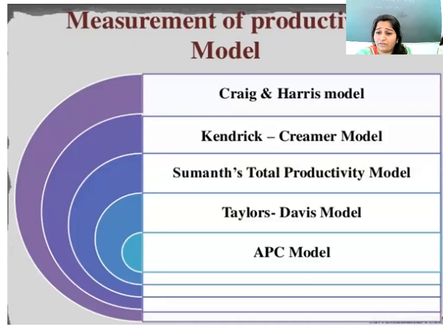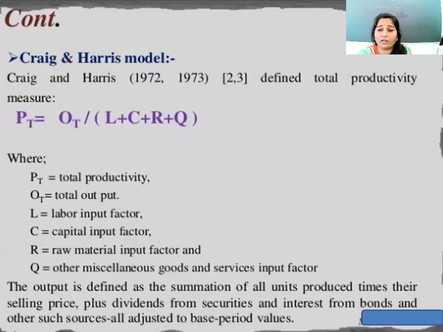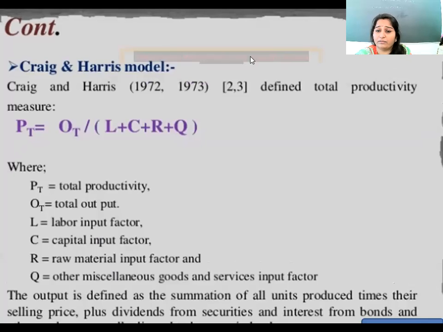Now, how we can measure productivity, that we will see: measurement of productivity. There are different models: the Craig and Harris model, the Kendrick Creamer model, Sumanth's total productivity model, the Taylor Davis model, and the APC model. We continue to the next point.